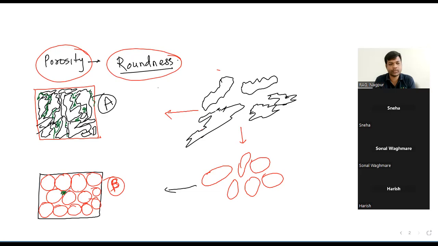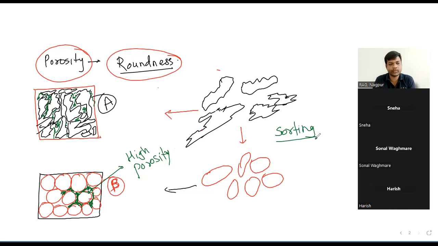Because there is no forward projecting edge, this space cannot be filled, and this space which remains vacant gives rise to high porosity.